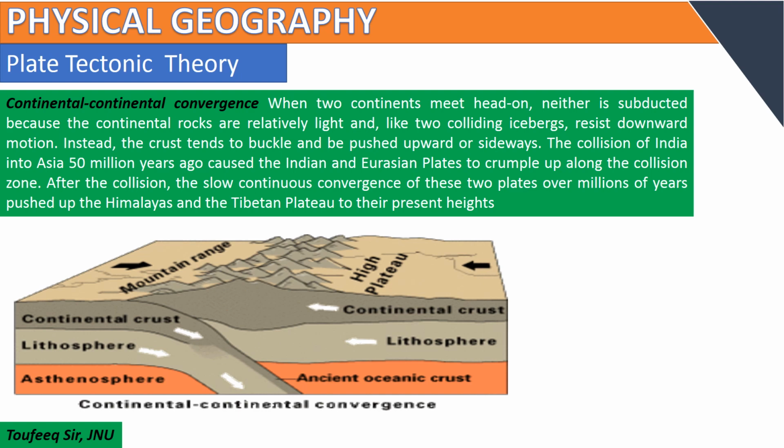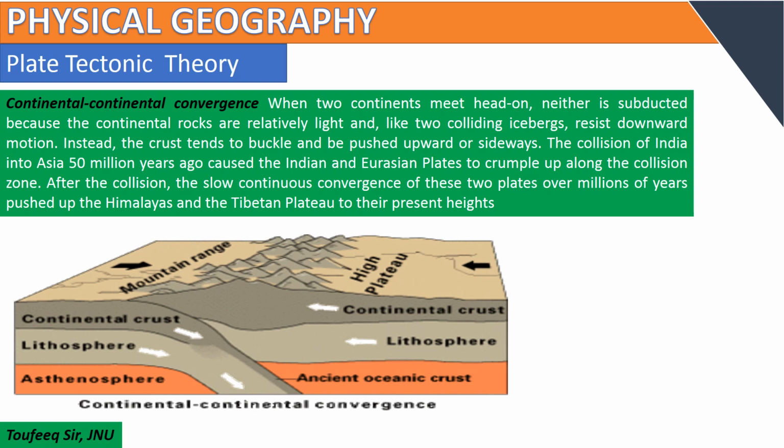Enormous earthquakes are found in continental convergence. The formation of the Alps took place because of African plate and Eurasian plate convergence, and the formation of the Atlas folded mountains took place because of the African plate, North American plate and Eurasian plate.